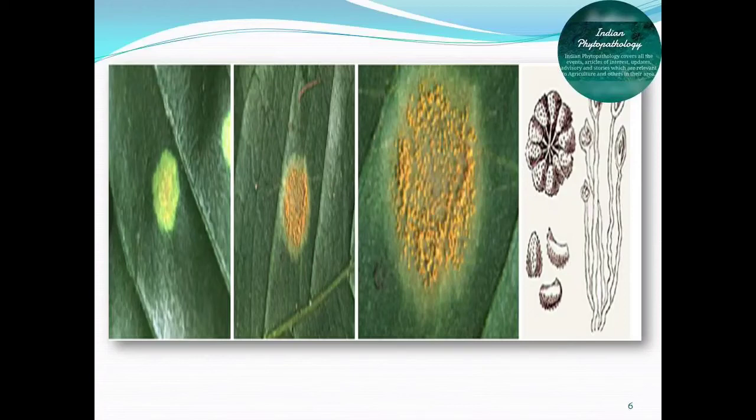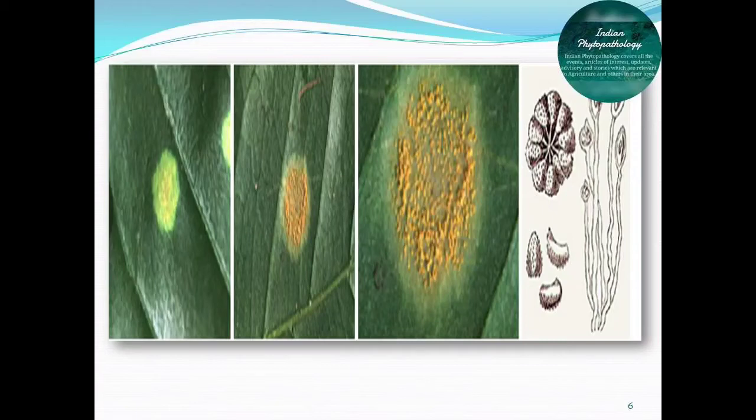This damage to the plant is severe when it affects the young flush, causing defoliation and a considerable reduction in yield. The most prominent symptom of coffee rust is the presence of orange-colored urediospores on the underside of leaves, which you can easily identify as you can see in the image.